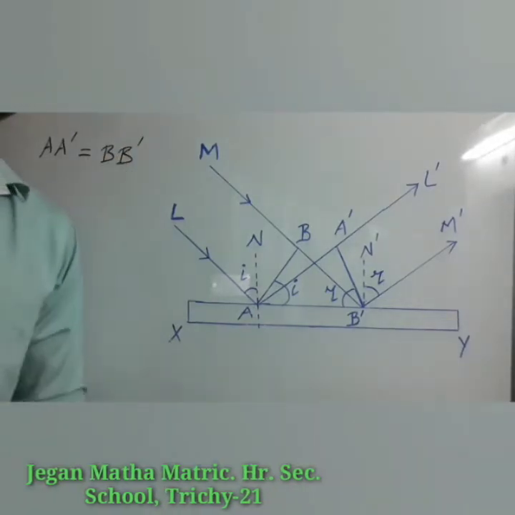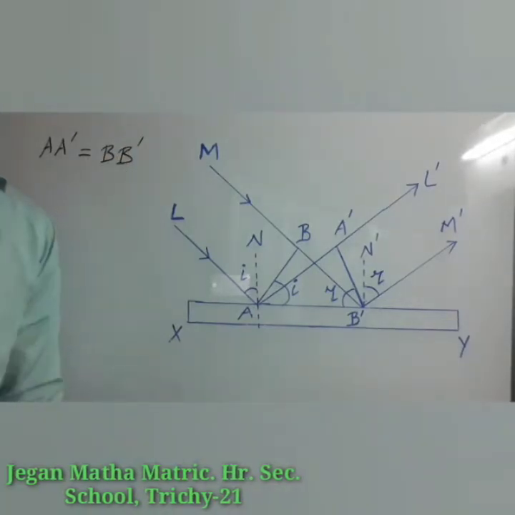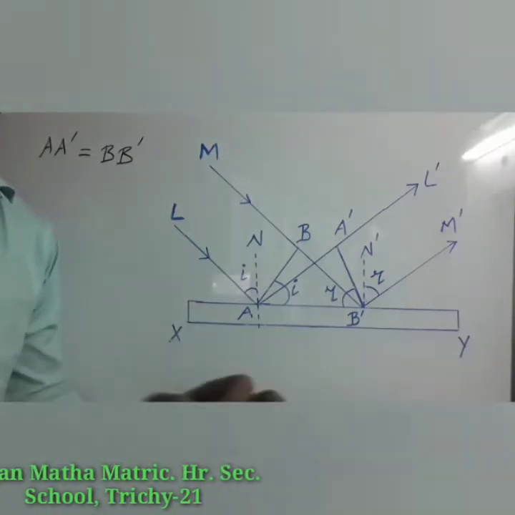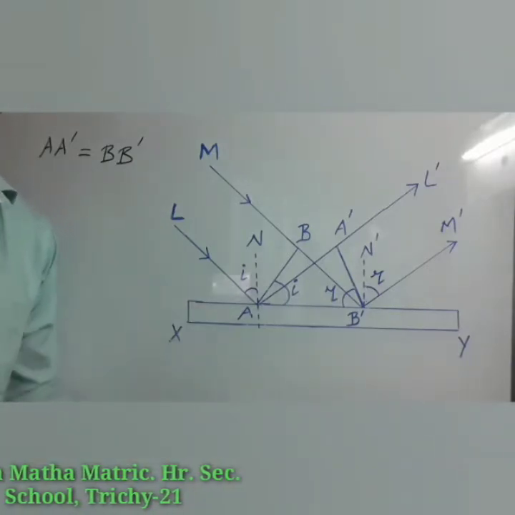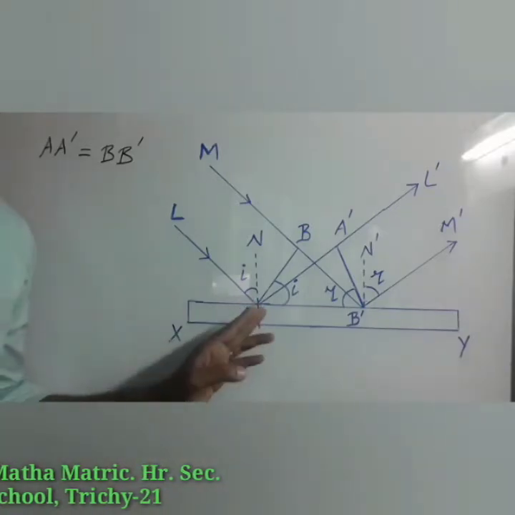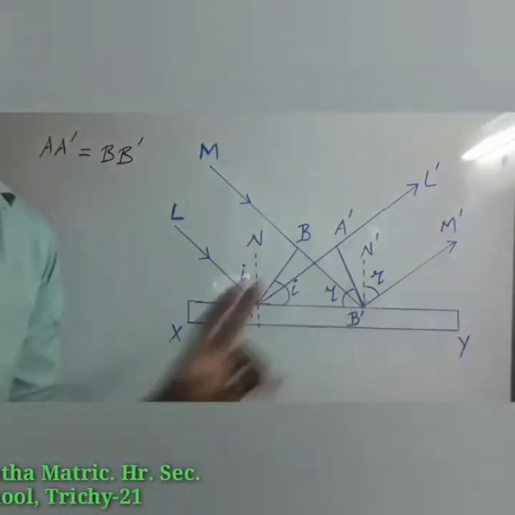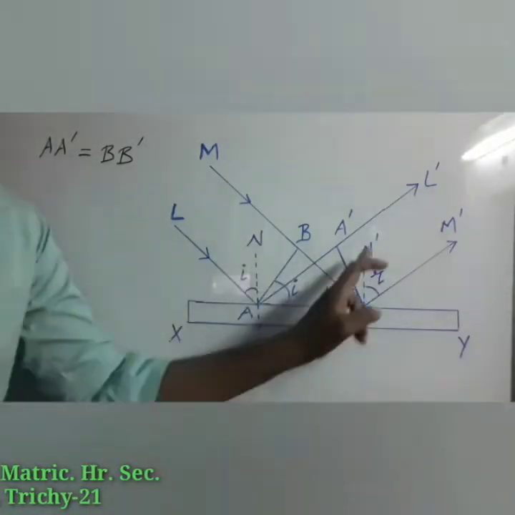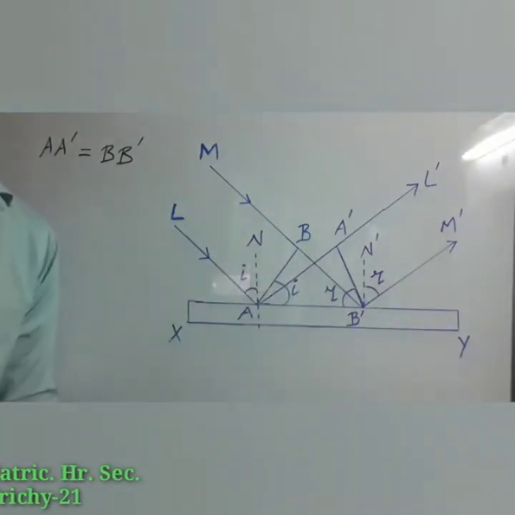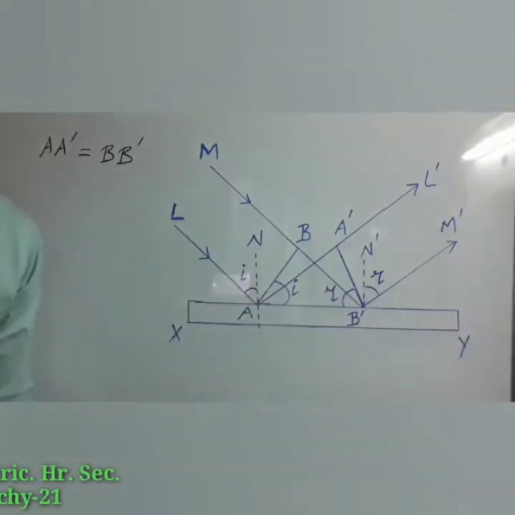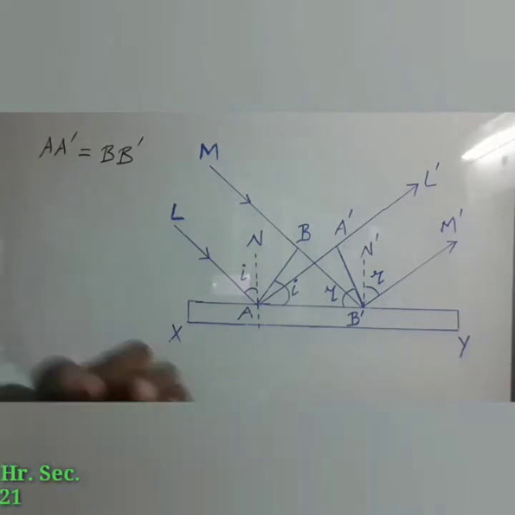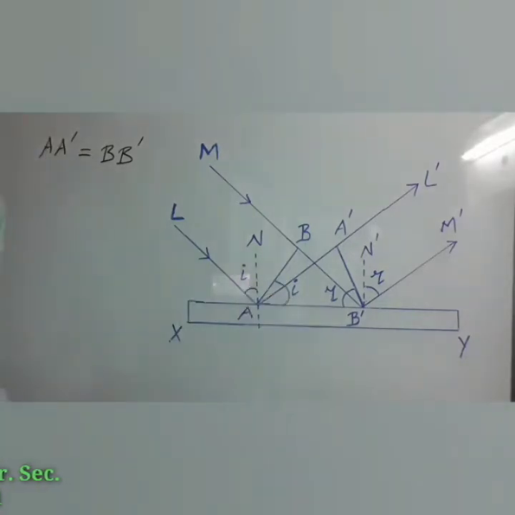Here we are going to prove the laws of reflection. What is the first law? The incident ray, reflected ray and the normal should be in a same plane. Here the incident rays and the reflected rays and the normal are in a same plane. So first law is proved. Second law is angle of incidence should be equal to angle of reflection.